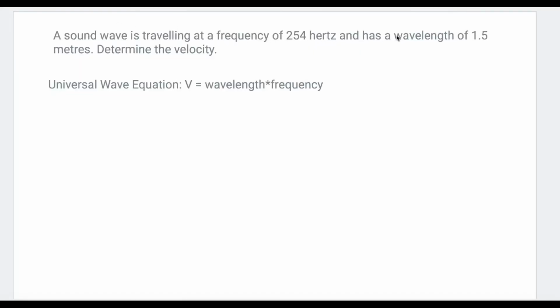A sound wave is traveling at a frequency of 254 Hertz and has a wavelength of 1.5 meters. Determine the velocity. So we know the universal wave equation, which is V equals wavelength times frequency. So from there, we just plug in the numbers. So V equals